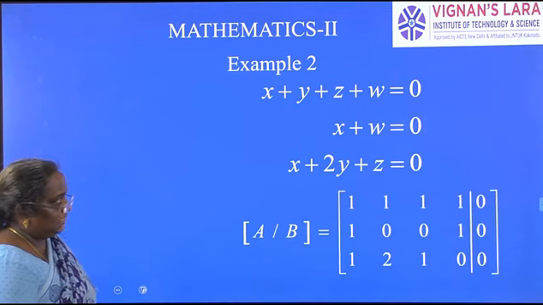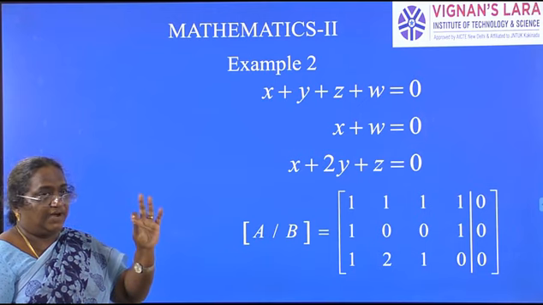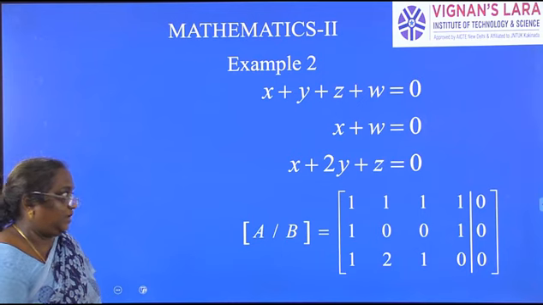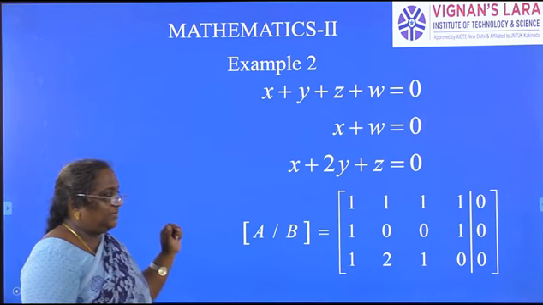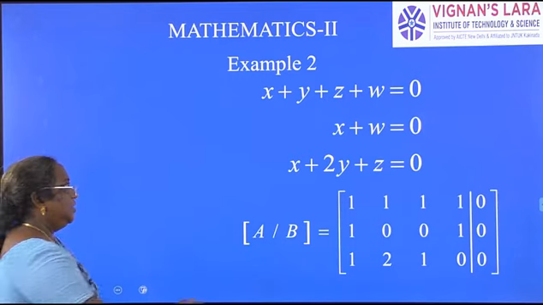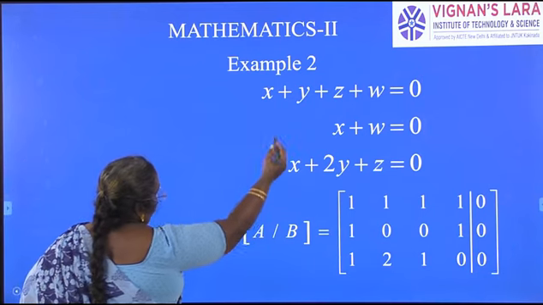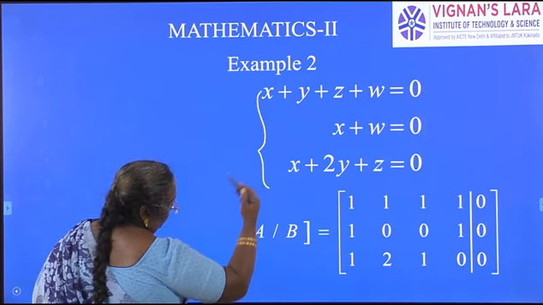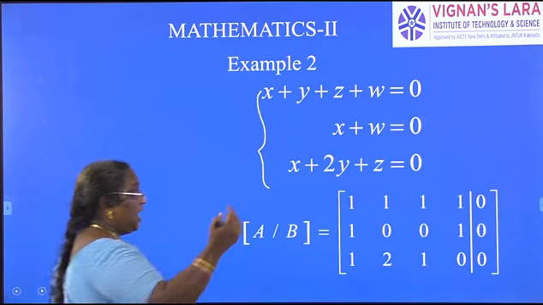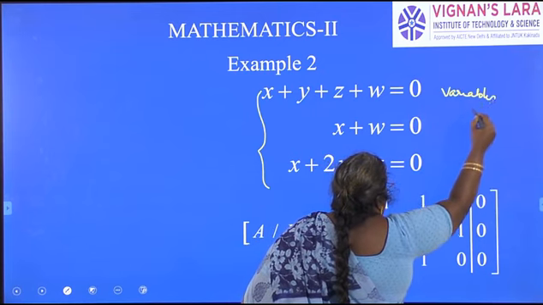Second problem. See the second problem. Here you have 4 variables x, y, z, w. Those are the variables, or unknowns, we call. First thing, what do we have to do? We have to write the given system of equations in matrix form. Now see how I will write it. What you have to observe here is that the unknowns, the variables, are 4.